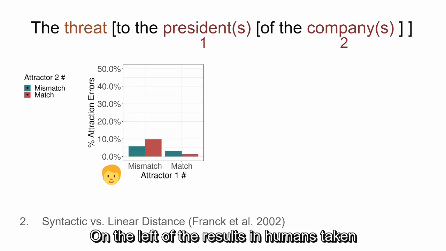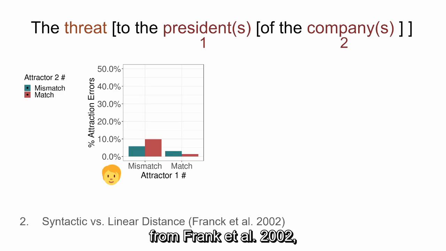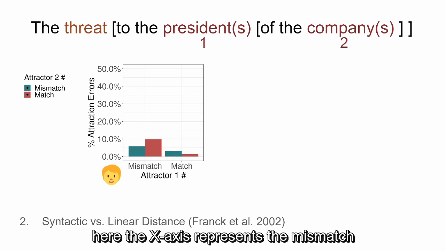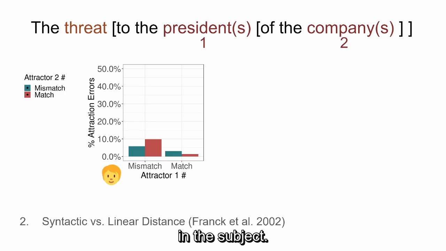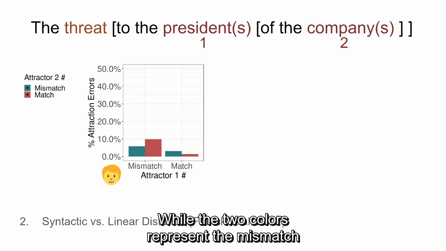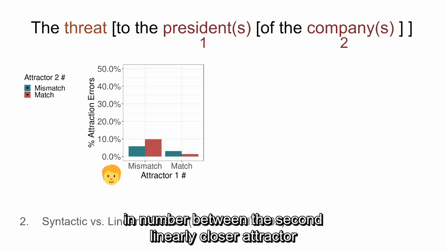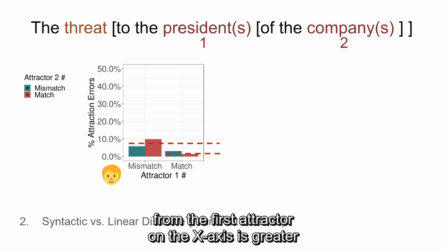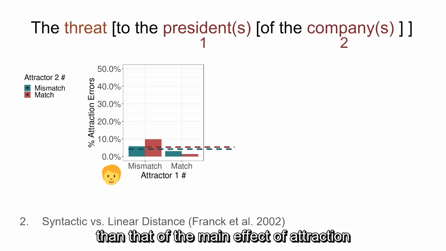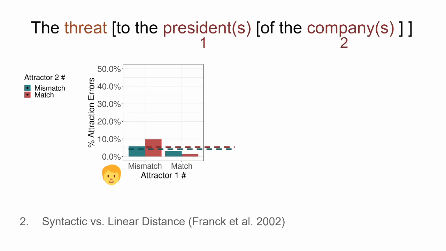On the left are the results in humans, taken from Frank et al. 2002. Here, the x-axis represents the mismatch between the first, syntactically closer attractor and the subject, while the two colors represent the mismatch in number between the second, linearly closer attractor and the subject. Thus, the crucial finding is that the main effect of attraction from the first attractor on the x-axis is greater than that of the main effect of attraction from the second attractor, represented as the difference between the two colors.